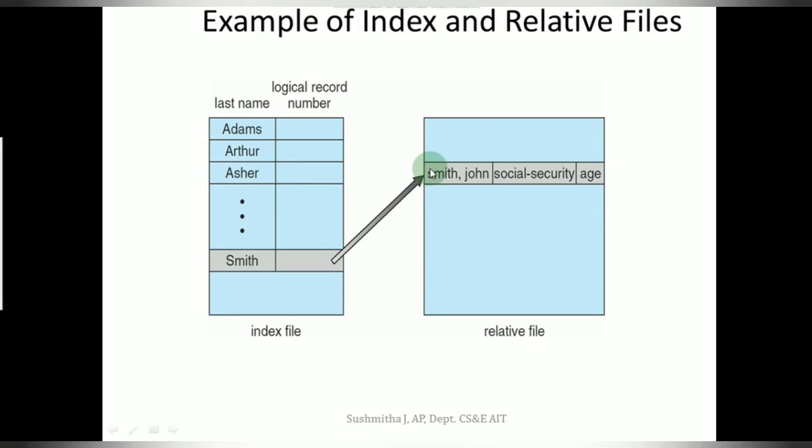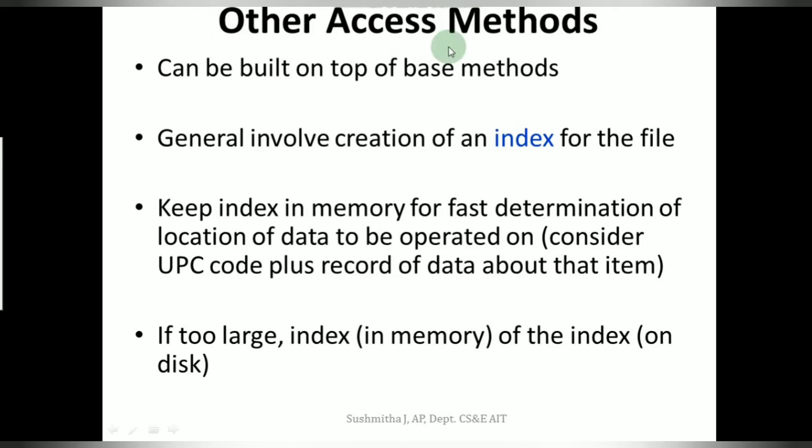So these are some of the access methods that we had, and one small disadvantage with indexing is that if the file size gets too large, then the index file may also get large. Then probably there are times when we have to create another index file for the index file. This is something that we saw in the paging mechanism, creating a page for the page table. So this will also end up the same. So these were some of the access methods that we saw for your file.